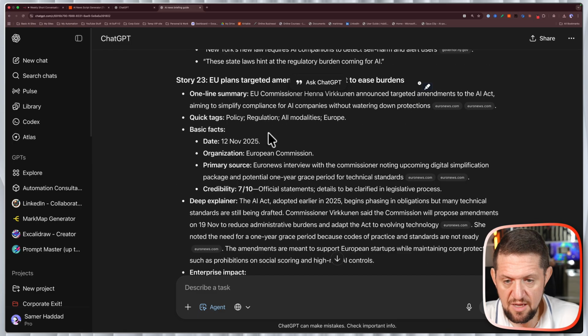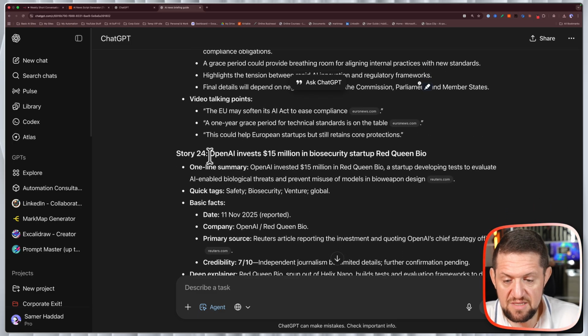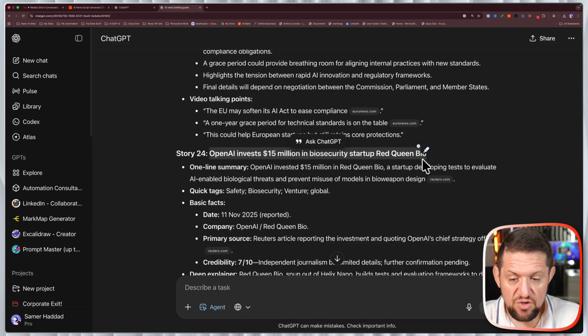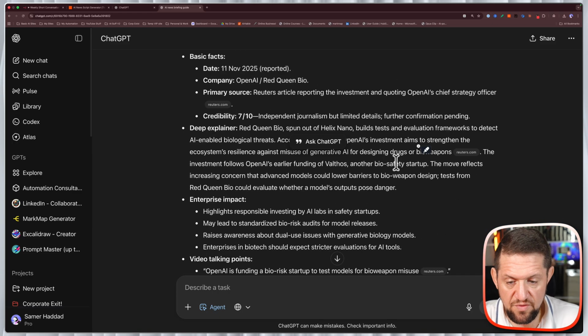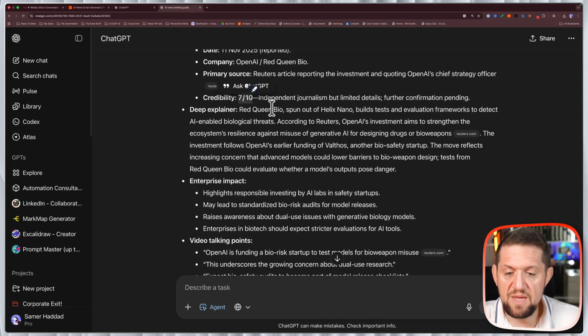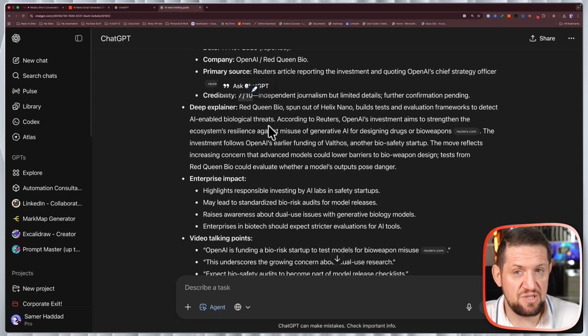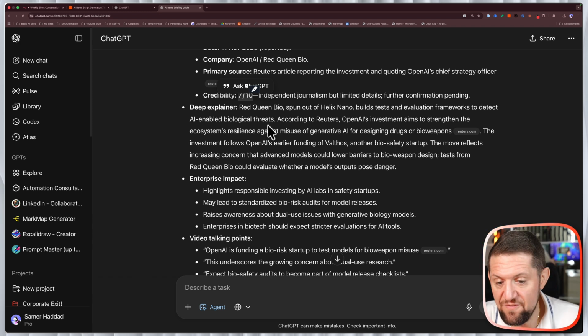Okay, interesting. Stuff about the EU who are behind. OpenAI invests 15 million in biosecurity startup Red Queen Bio. So really fine-tuned pieces of information and stories. Again, everything has a credibility with it. So it will give me kind of an input to check this further, take it as it is, do simple research and do a story on it, maybe, or something that I need to validate myself.